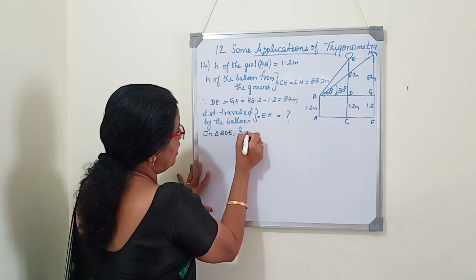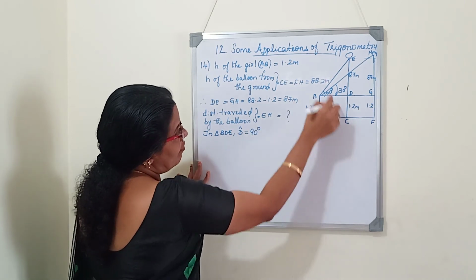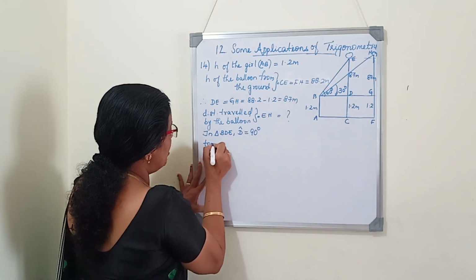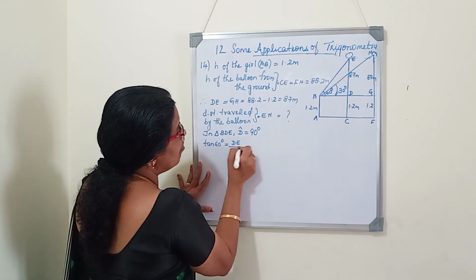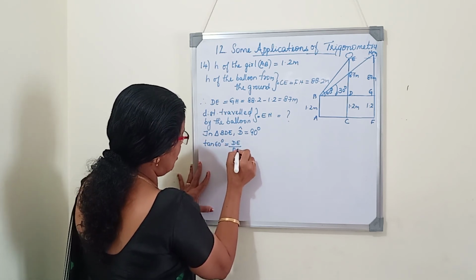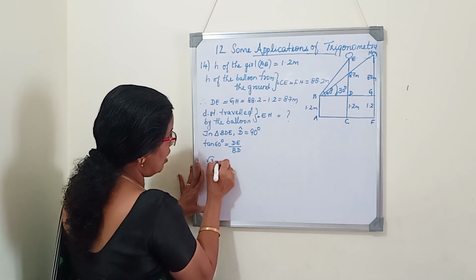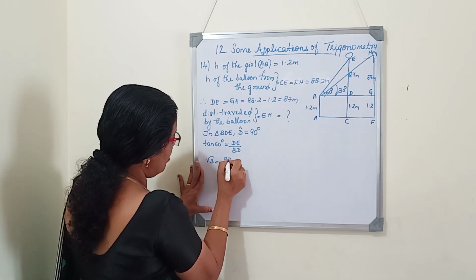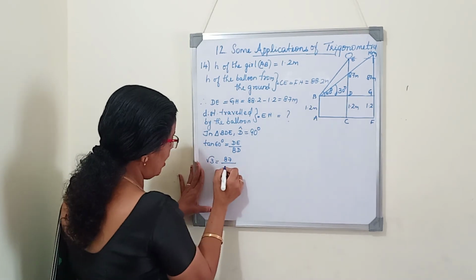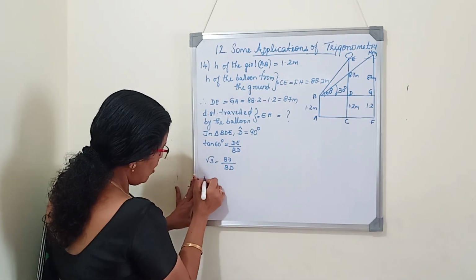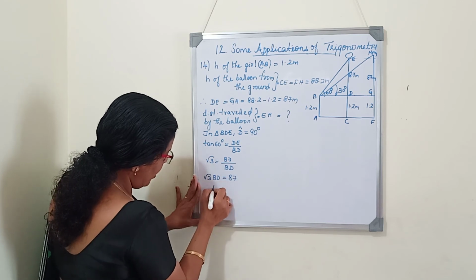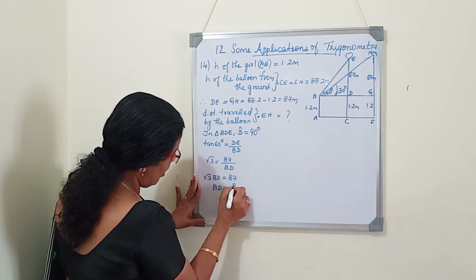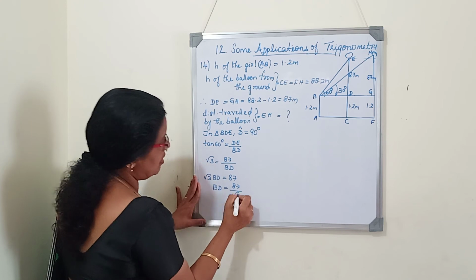angle D is 90 degrees. In the same way we will write tan 60 degrees equals DE divided by BD, opposite side by adjacent side. Tan 60 is root 3. DE is 87 and we should find BD. Cross multiply. Root 3 BD is equal to 87. BD equals 87 by root 3. I'll leave it as it is.